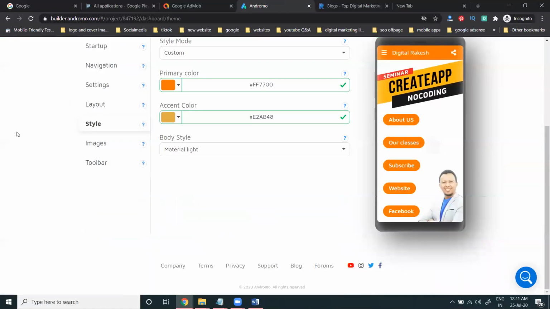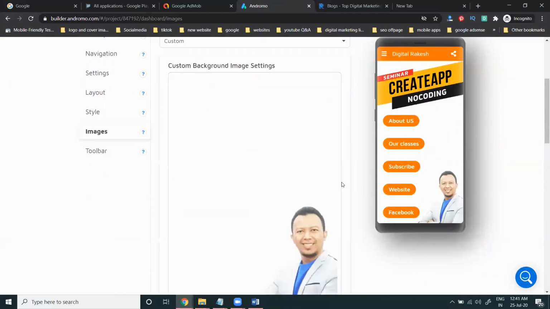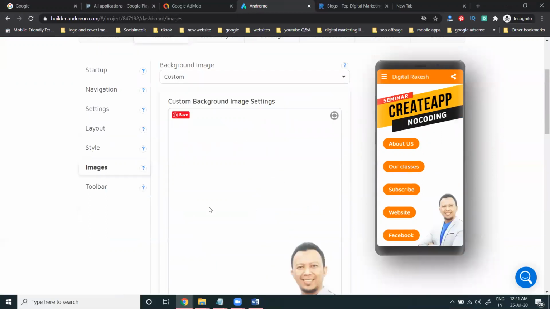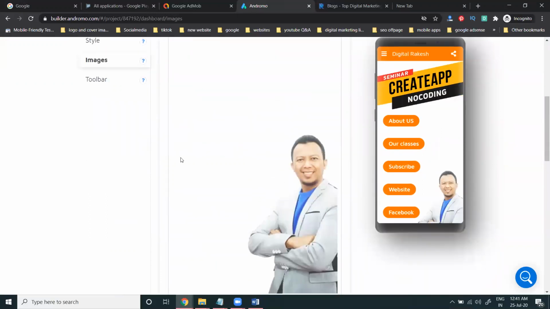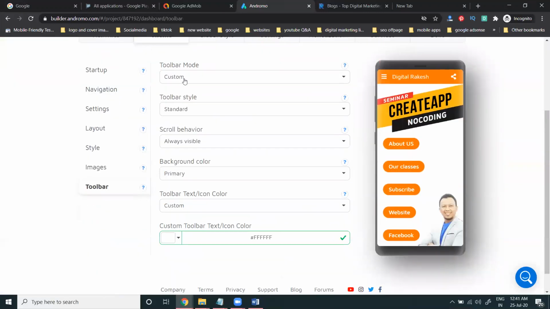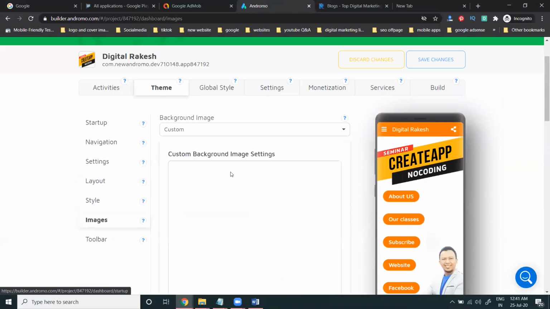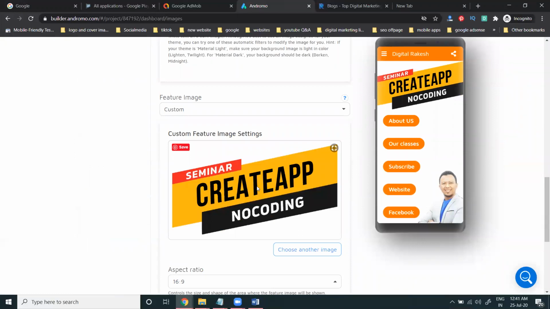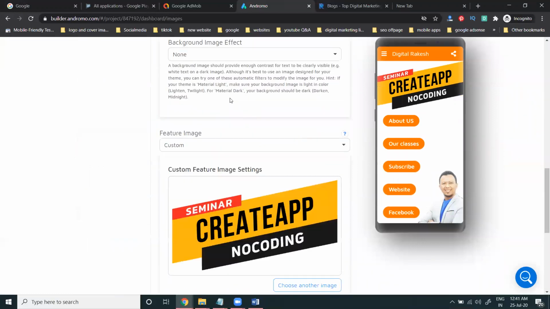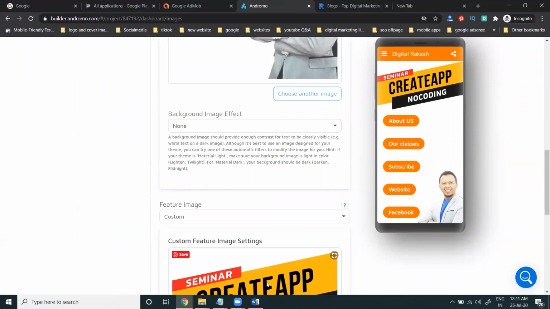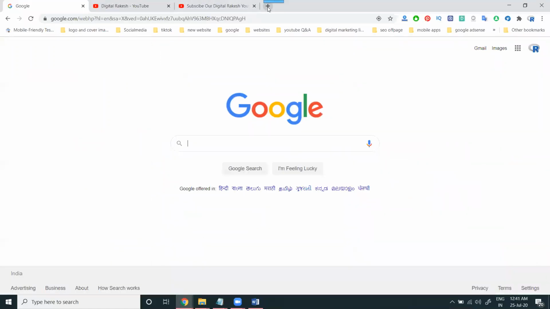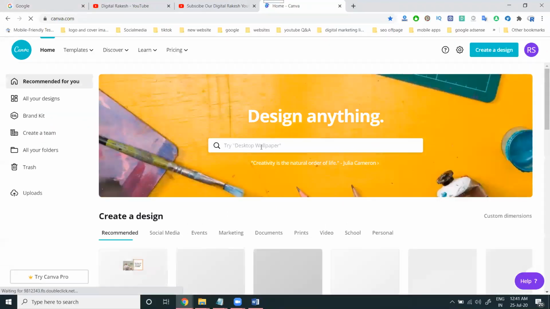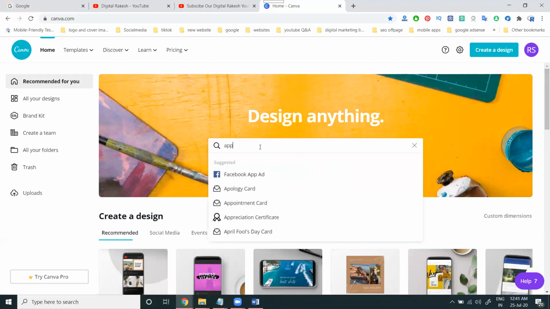Now Style. What styles can you change? Image. This is your particular image. You can change to another image here. Use the particular size and change your image option in this toolbar here. Change your particular toolbar. For image design purposes we have to use the Canva option. So here two images, 16:9 ratio, and here I'm just changing the two images. Give me a few seconds. We can go to Canva. Coming to the app.